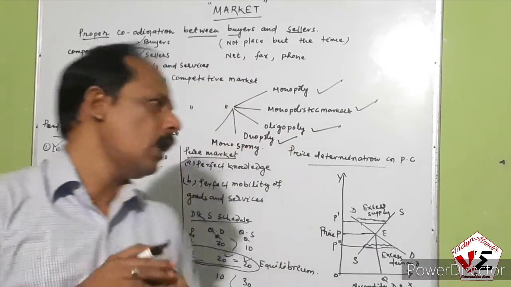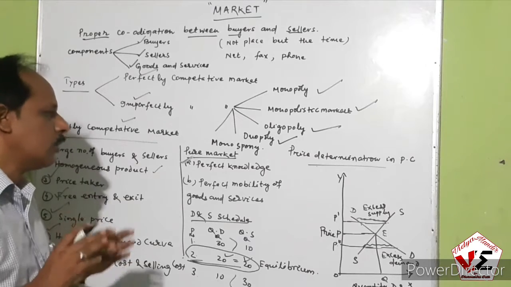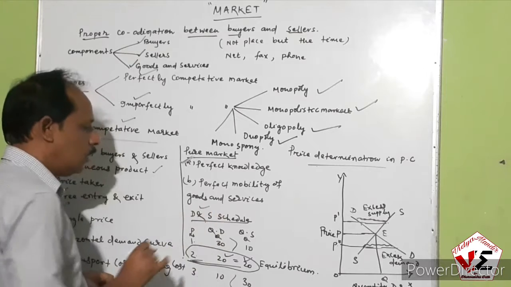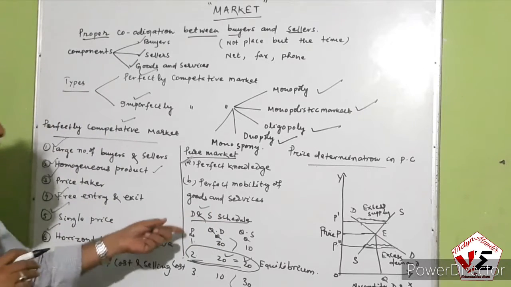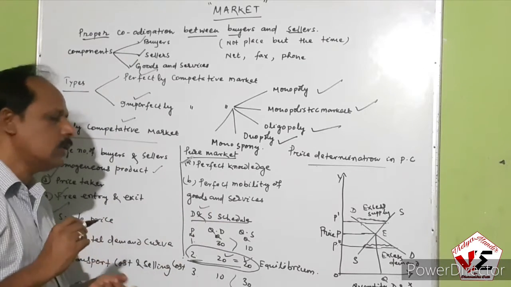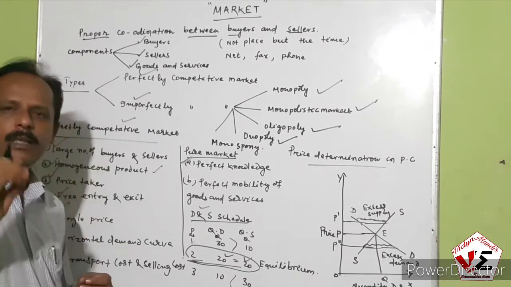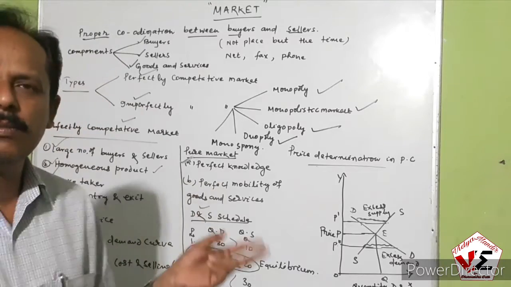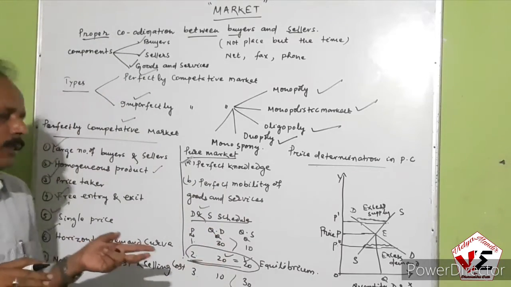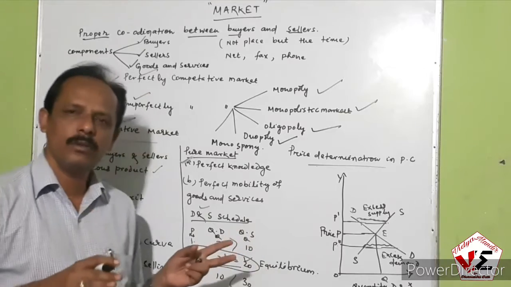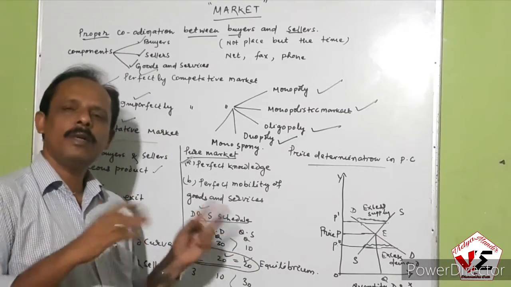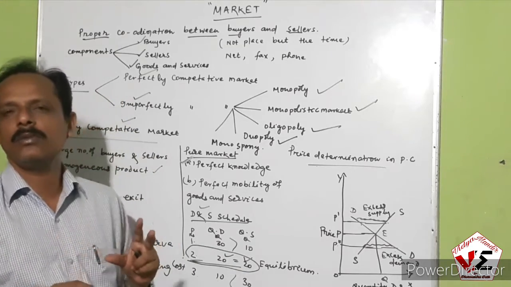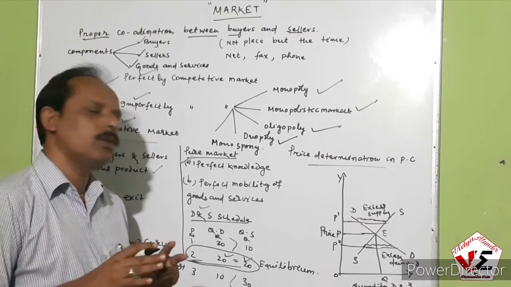Now, how is the price determined in this market? Price is determined with the help of the demand and supply schedule. We are considering the demand and supply schedule. You take the price of the commodity, quantity demanded and quantity supplied. The quantity demanded is inversely related to the price of the commodity. That means more price, less demand; less price, more demand. Like that, supply is directly related to the price of the commodity: more price, more supply; less price, less supply. That is what you observe, a direct relation between the price and supply of the commodity.